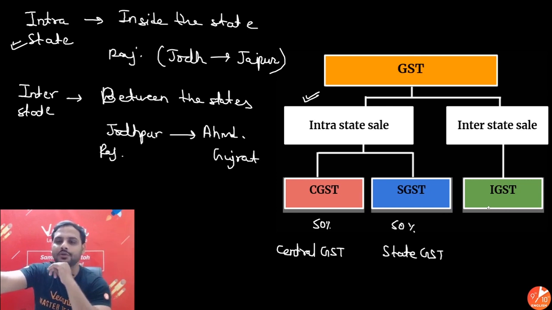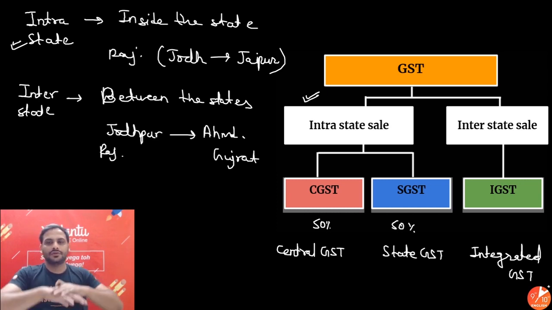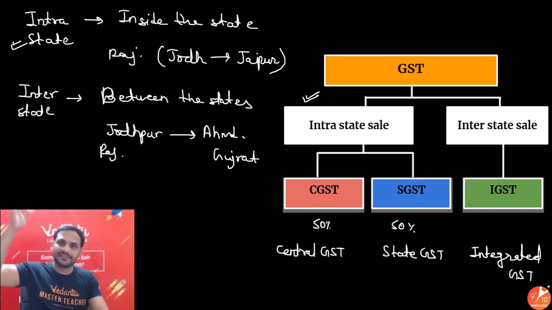That is why what we do is, in interstate we have the IGST concept, that is integrated GST. So all the GST will be integrated GST and it is collected by central government.